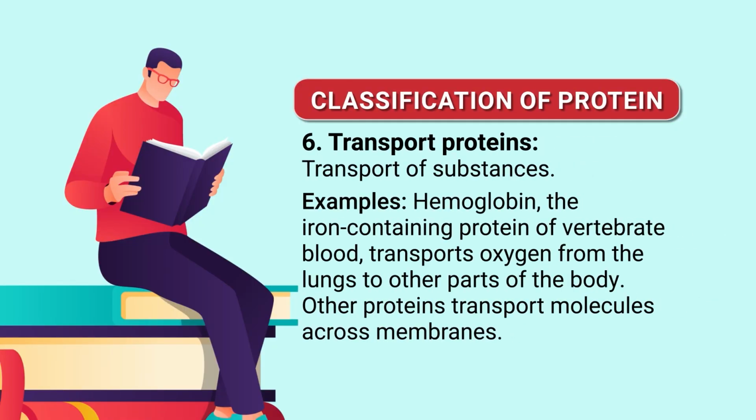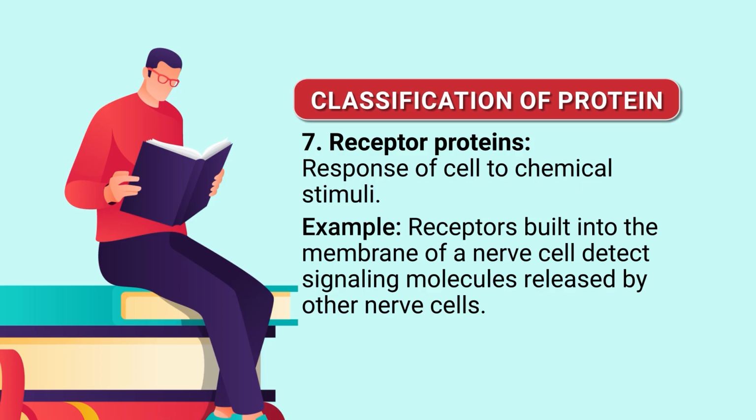Then another type is transport proteins, which transport substances in the body. For example, hemoglobin, the iron-containing protein of vertebrate blood, transports oxygen from the lungs to other parts of the body. Other proteins transport molecules across the membrane. Those proteins are called transport proteins. Then receptor proteins, which respond to chemical stimuli. For example, a receptor built into the membrane of a nerve cell detects signaling molecules released by another nerve cell.